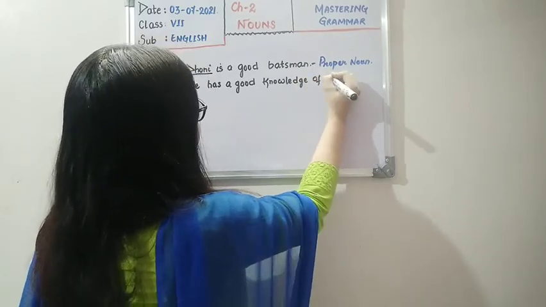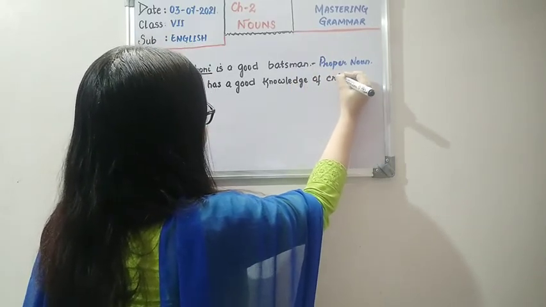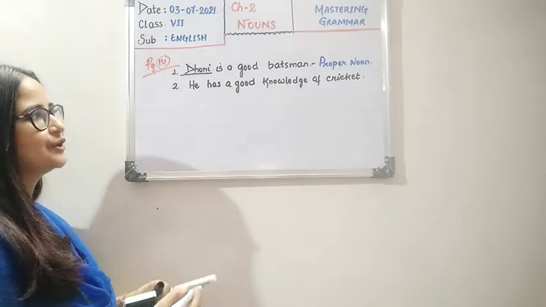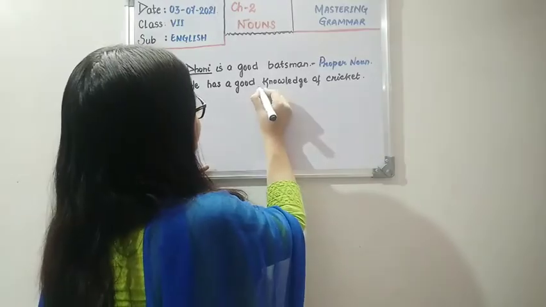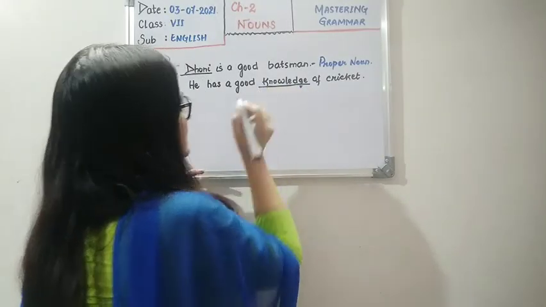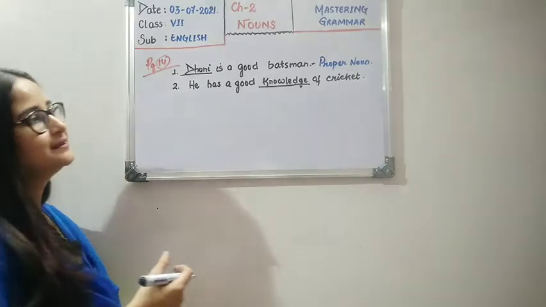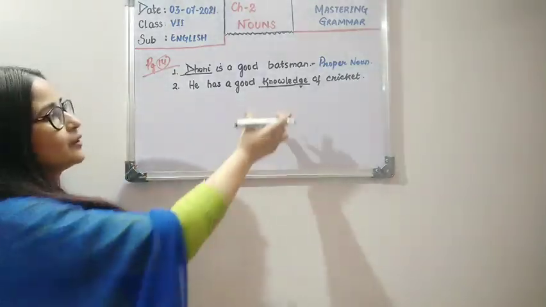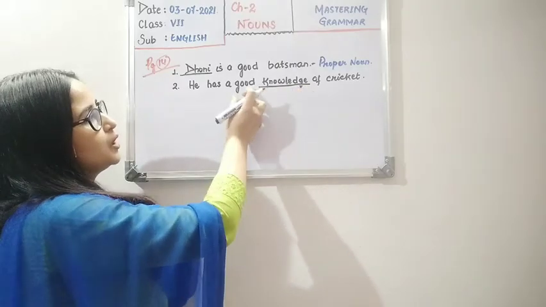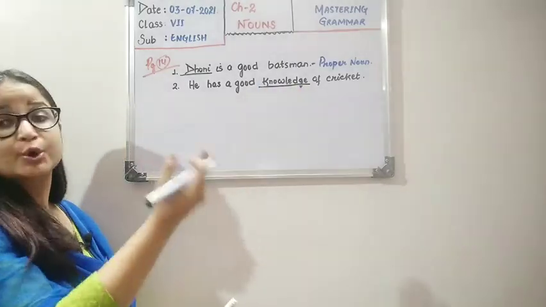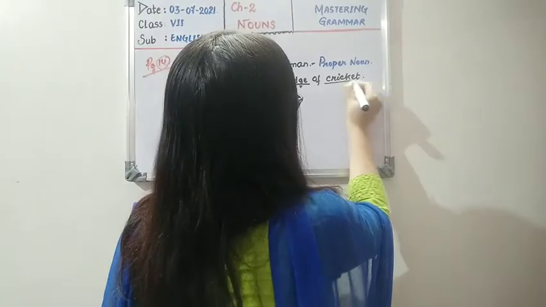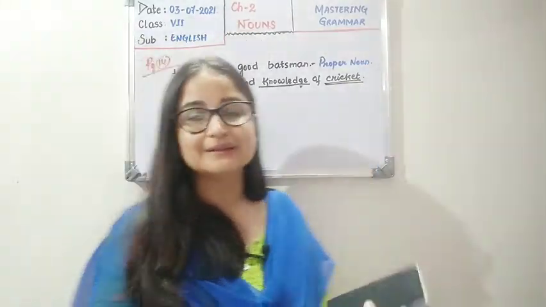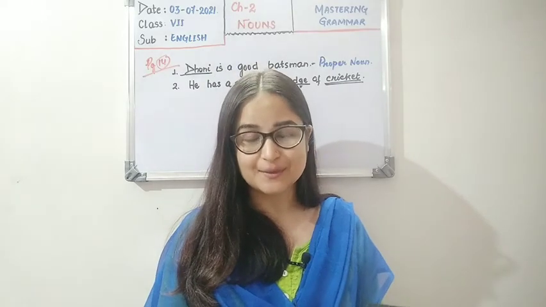Let's spot the nouns here. I told you this word knowledge is an abstract noun. Why? Because we cannot touch it. So knowledge is a noun here. We are talking about knowledge. And also cricket is a noun here. This is a common noun because cricket is known by that name only. That's why we are not writing it in capital letter.